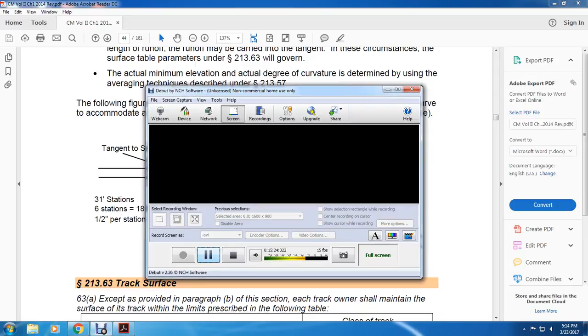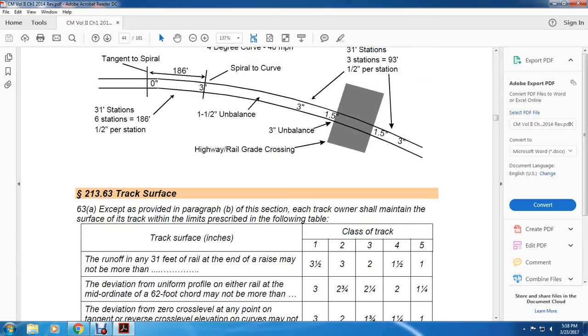213.63, track surface. 63(a), except as provided in paragraph (b) of this section, each track owner shall maintain the surface of the track within the limits prescribed in the following table. Track surface, inches: runoff in any 31 feet of rail at the end of the raise may be not more than